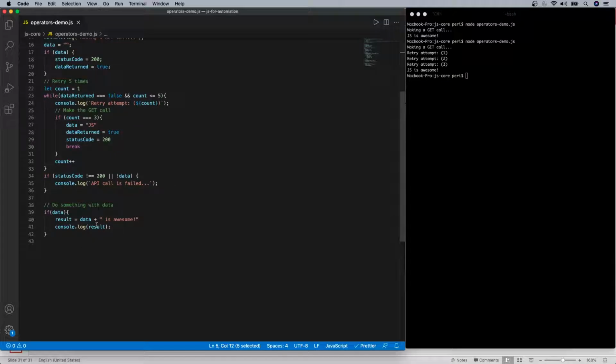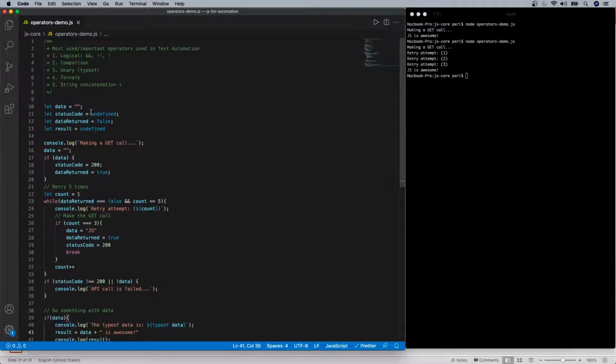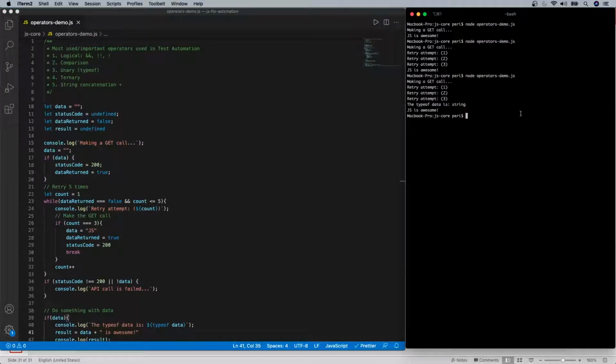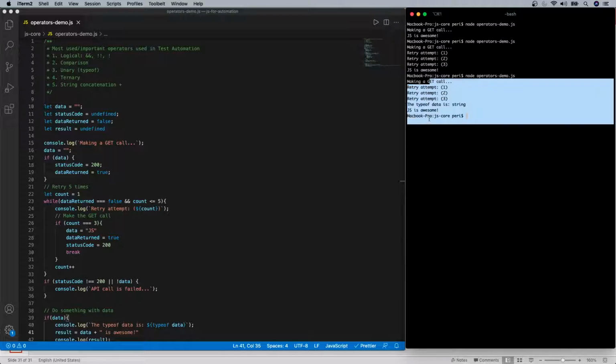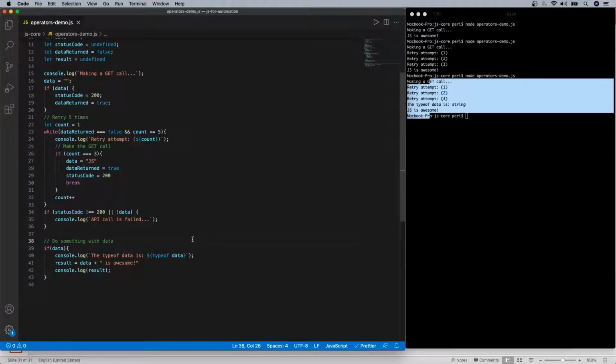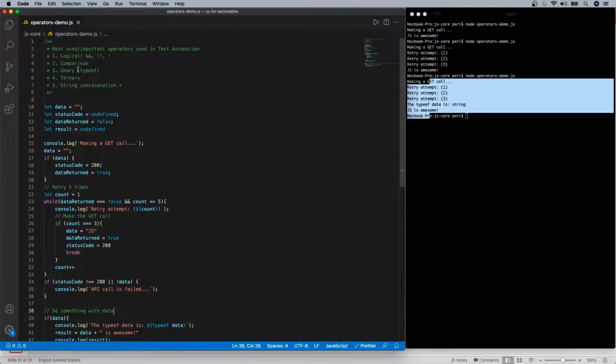For example, let's assume that we are getting a data, and let me print this with clg, console.log. Simply say the typeof operator and just print typeof data. So in this case, it will tell us what type of data this is. It's going to be a string because we are dealing with string data. If I print this now, you're seeing that the type of data is a string, right? So this is all getting executed now. That means we have used the typeof unary operator as well.